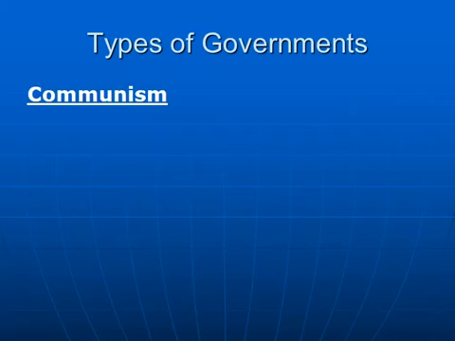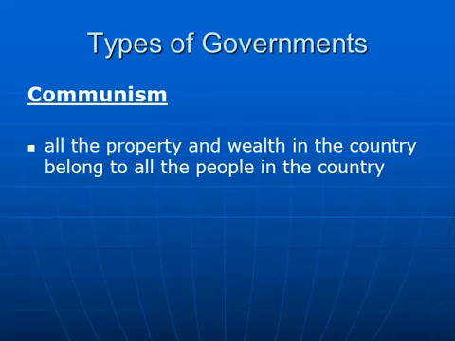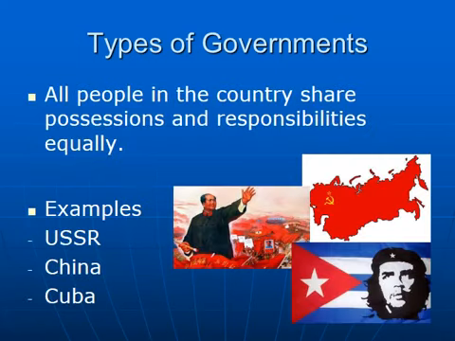Firstly, let's start with communism. This is where the property and the wealth in the country belong to all the people. We have no social classes. Some examples could be Russia, China, and Cuba. So in these forms of government, everybody shares the roles and responsibilities, and everybody's supposed to be equal.